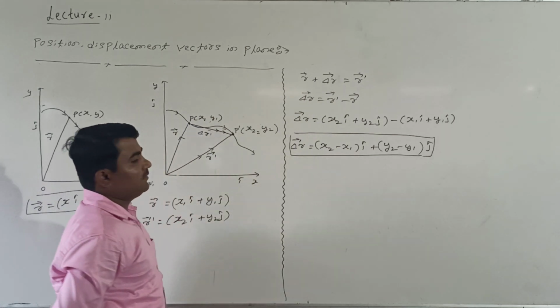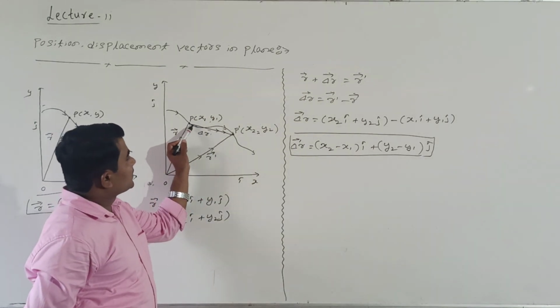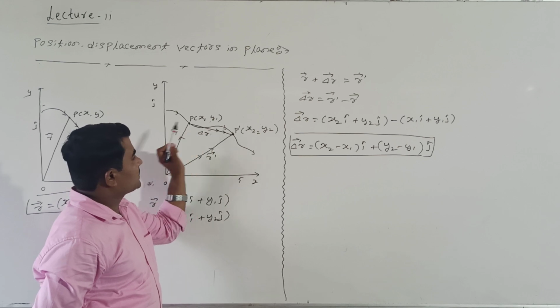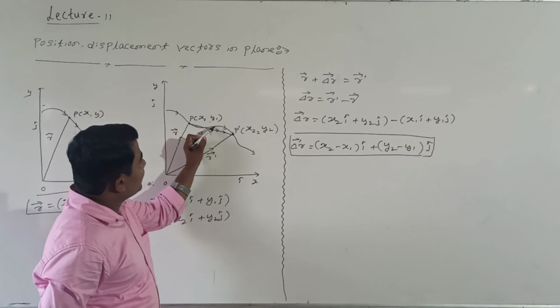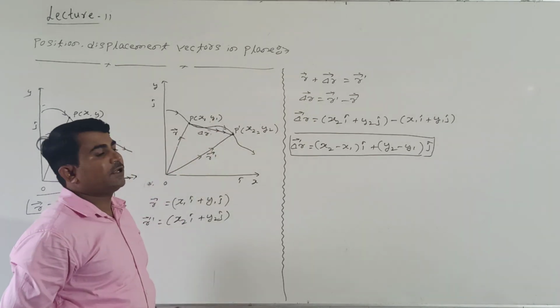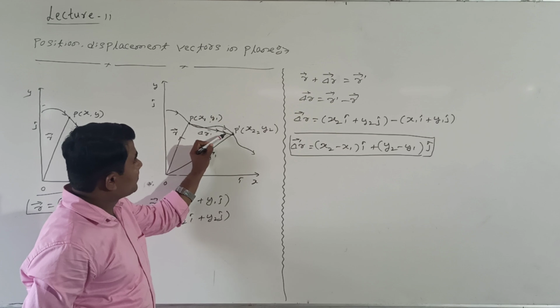In this direction the body is moving. Then what is the resultant displacement here? The displacement vector can be given like this. See here, what are we calling this? Actually, this is nothing but the path length of the body. But what about this? This is the displacement of the body.